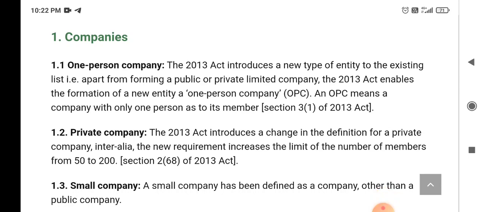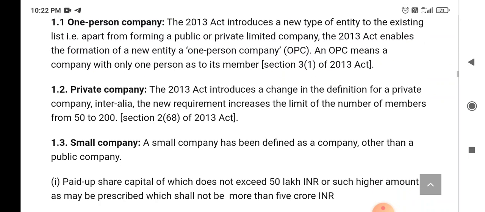In one person company, the 2013 Act introduced a new type of entity to the existing list, that is, apart from forming a public or private limited company, the Act enables the formation of a new entity, a one person company, that is OPC. An OPC means a company with only one person as its member. Private company.